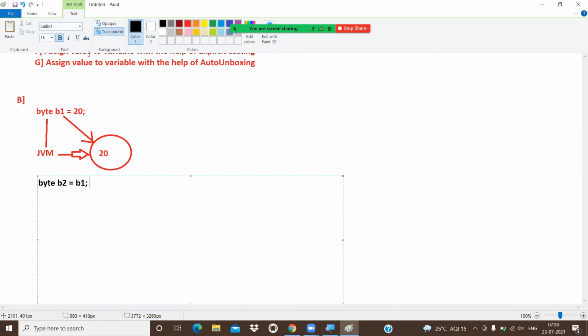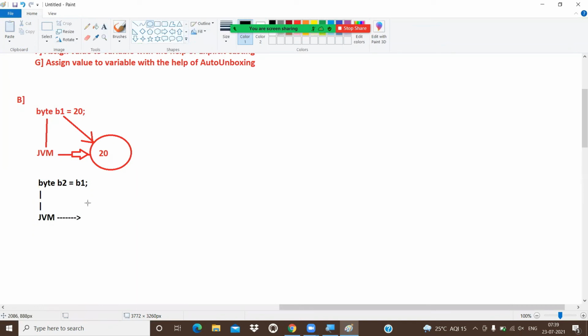Now, byte b2 equal to b1. What is the meaning of this? You are already aware of this one. Byte talks with the JVM, and JVM provides memory. Most of the people have confusion: with b2 equal to b1, they think b2 is also communicating with b1. That is absolutely wrong.